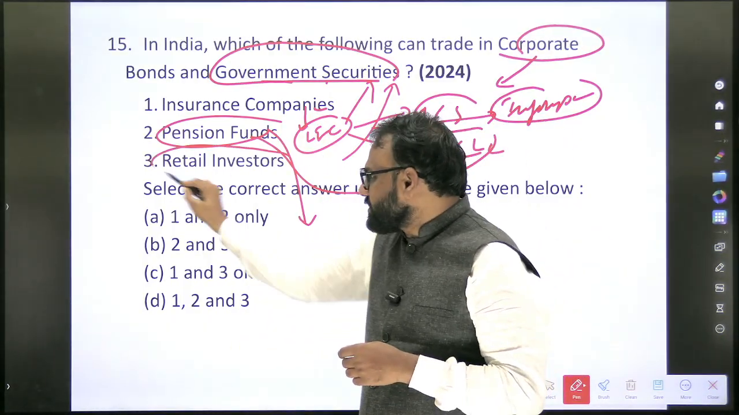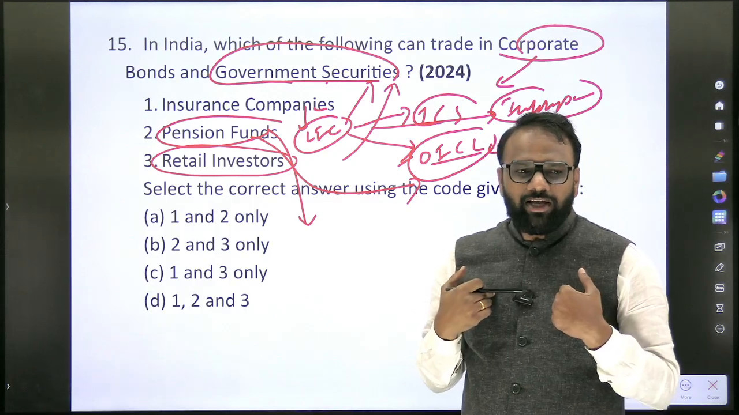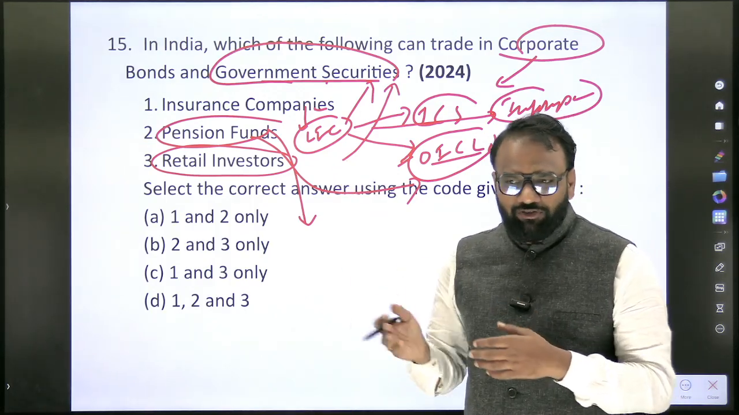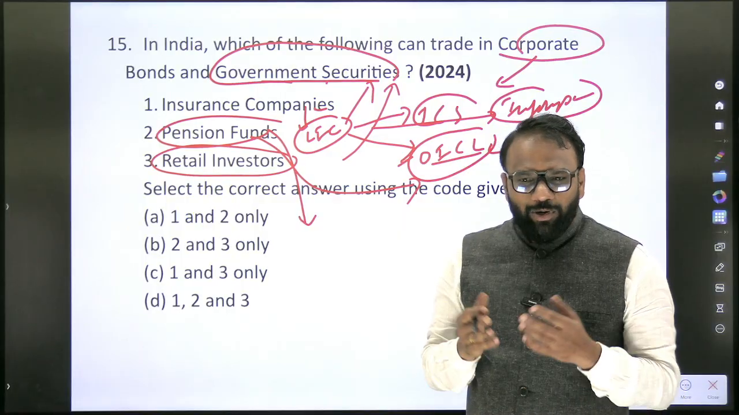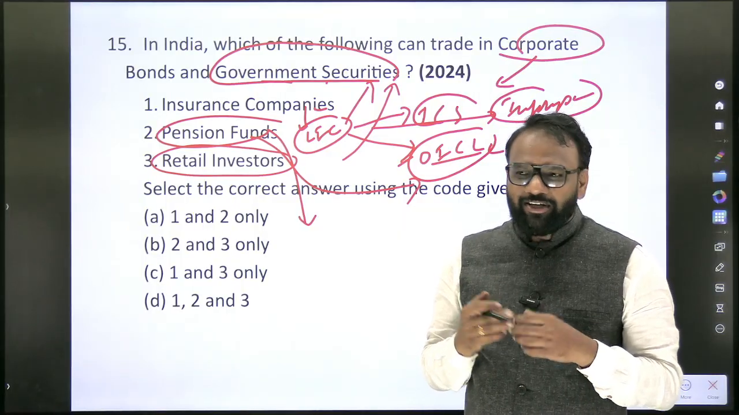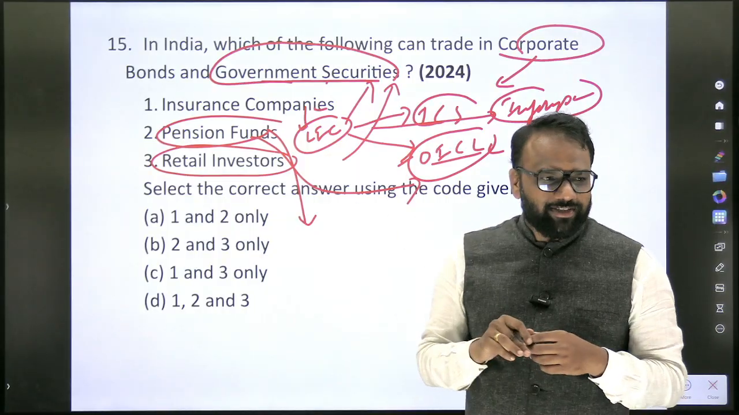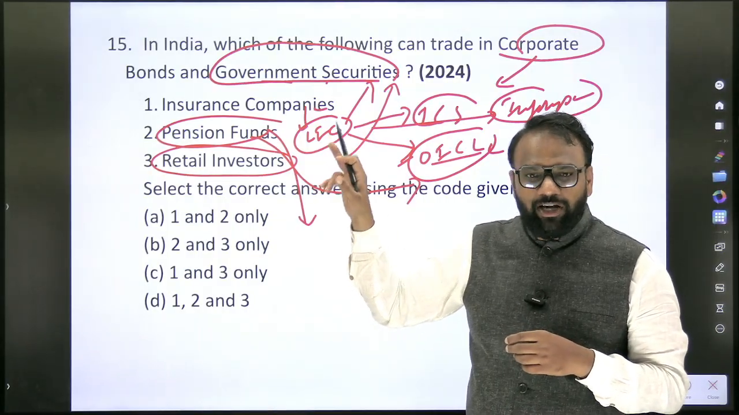Next, retail investors, an individual like Rajesh. Can we invest in bonds? Yes. Through which platform? Who will provide the platform to purchase? Banks, stock exchanges. Banks also may provide. Next, government securities. See here, this question had appeared in 2021 also.